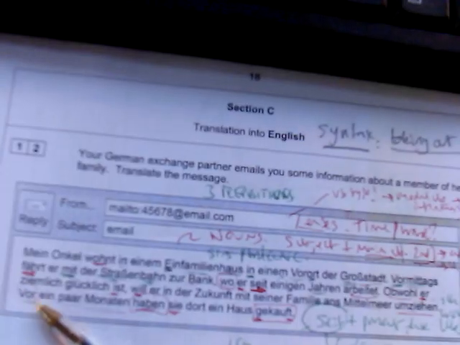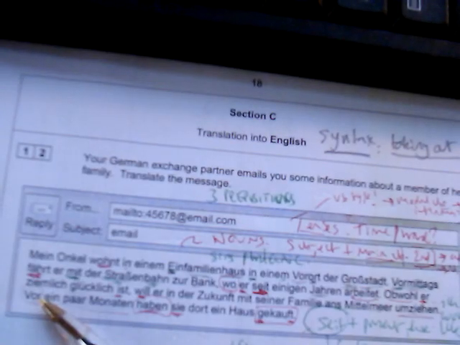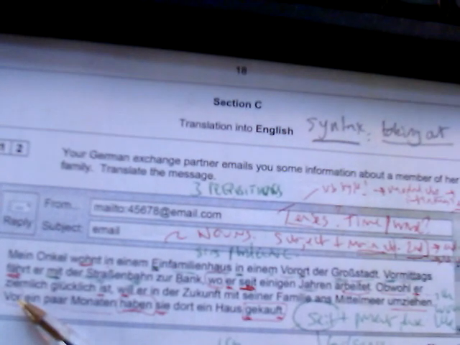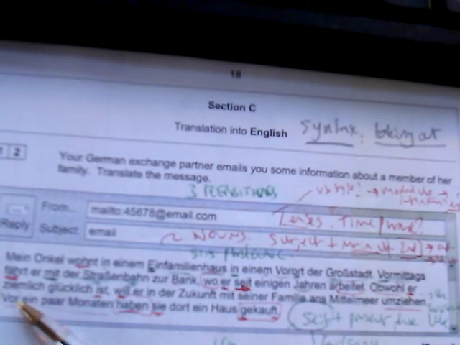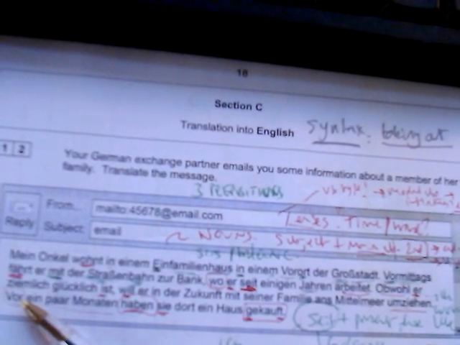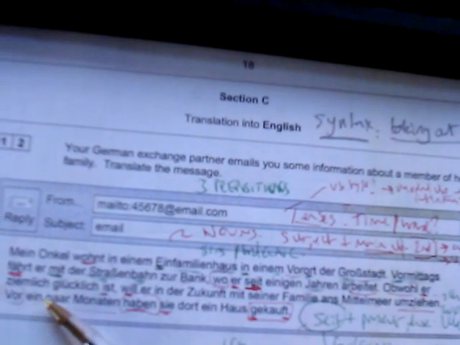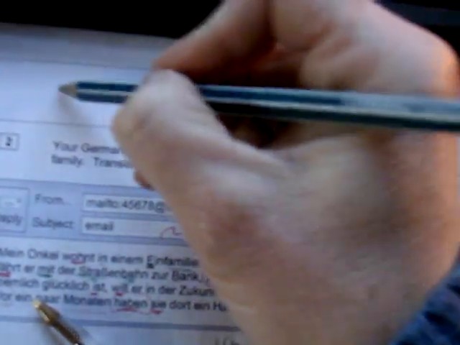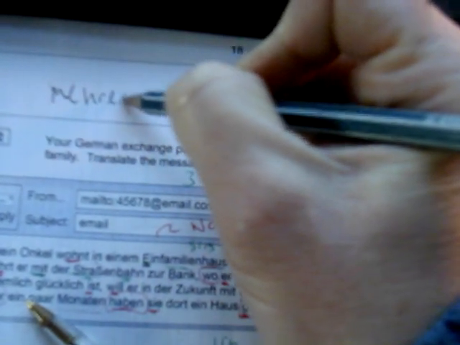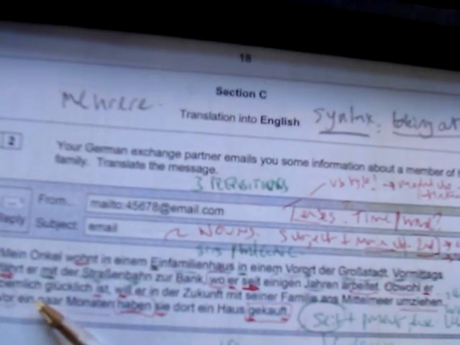Okay, and then coming towards the end, so it's a little bit blurry, I'm afraid. Right, so then we've got vor ein paar Monaten haben sie dort ein Haus gekauft. And we would translate that as where, so a few months ago is the time phrase, or a couple of months ago, would reject several months. That's mehrere. Mehrere is several. I'll write that down here at the top. Here, mehrere. Mehrere is several. All right, that is not a few months ago. That's the word several. Okay, mehrere.